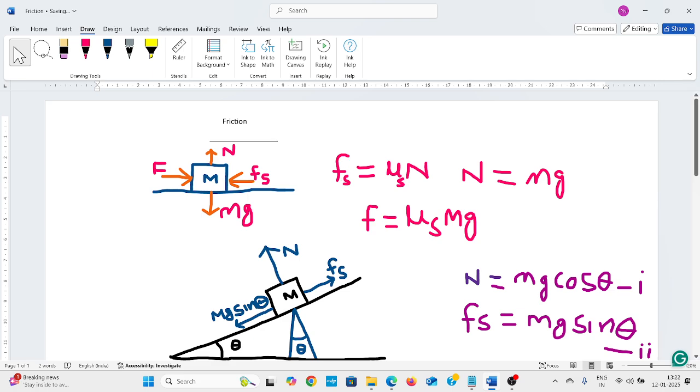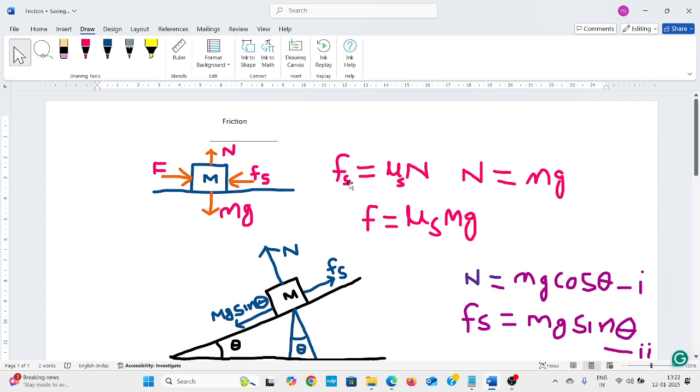This is called static frictional force, as the body does not move. That is why it is called static frictional force. If the body moves, then the frictional force that works is called kinetic frictional force. Understand the static frictional force and kinetic frictional force. When a body is at rest or in a stationary position, it is called static frictional force.